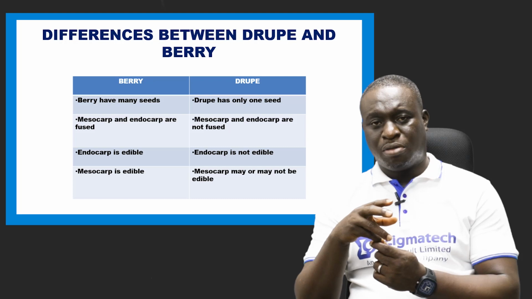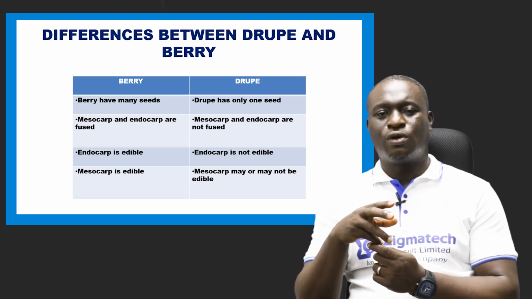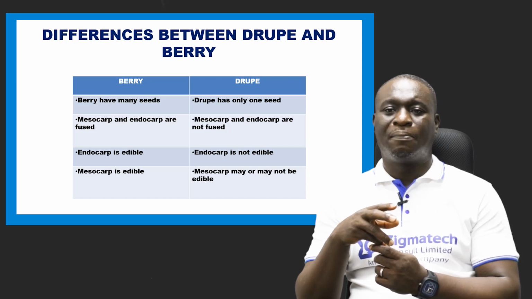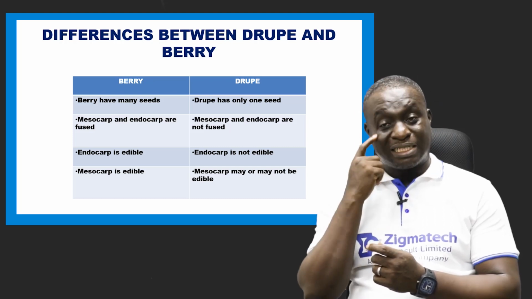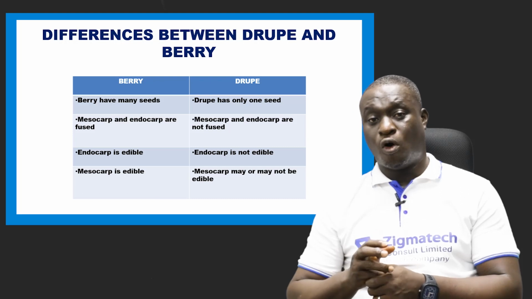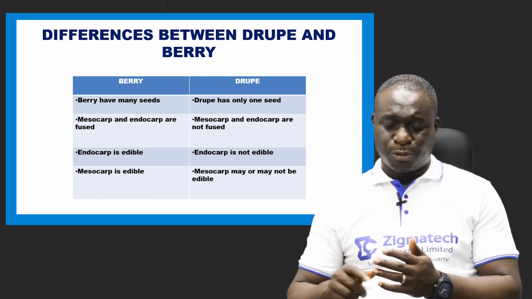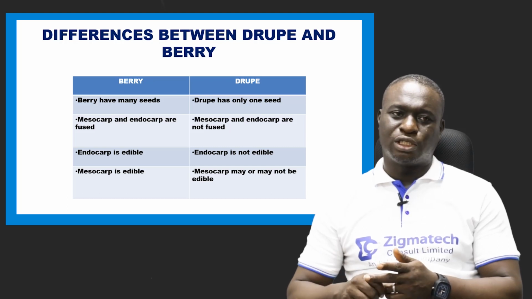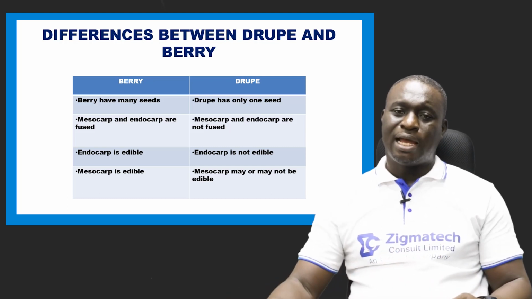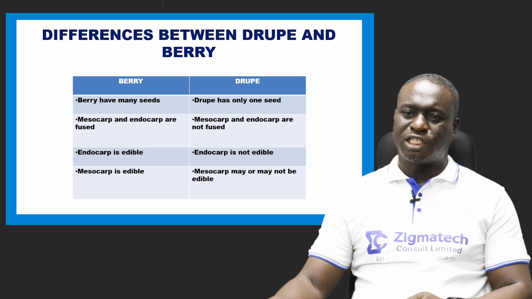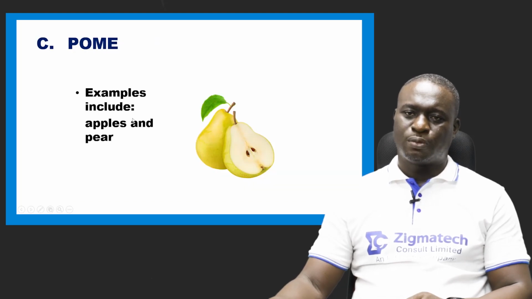But in a berry, the mesocarp is edible. If you look at tomato, the mesocarp is edible. If you look at orange, the mesocarp is also edible. All right. So these are the differences between berry and drupe.